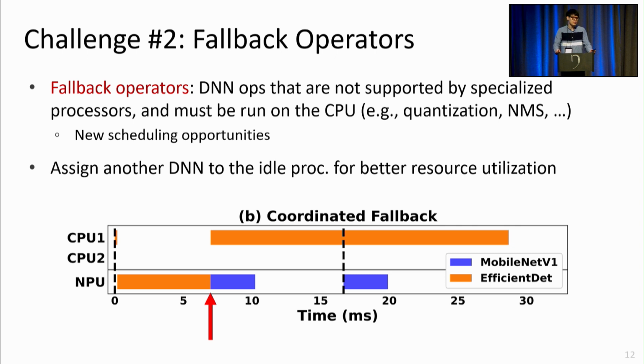This could have been managed much more efficiently if we just delayed the execution of the MobileNet model until the fallback in EfficientNet occurs. As MobileNet runs faster on the NPU than the CPU, we could have just reduced the inference latency of MobileNet by utilizing this idle time of the NPU. And such a schedule is impossible in base TensorFlow because of the silent fallback mechanism.